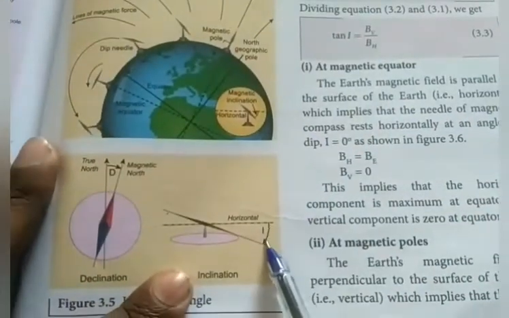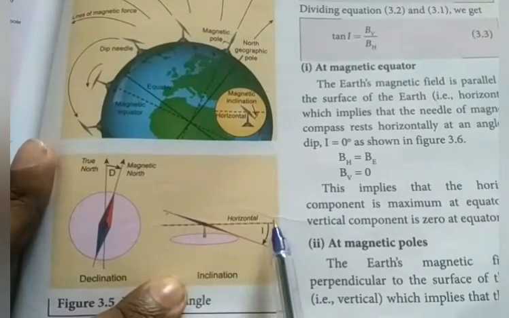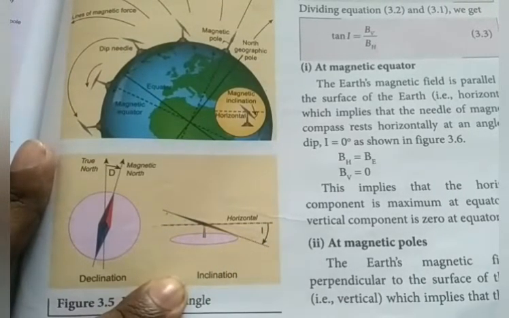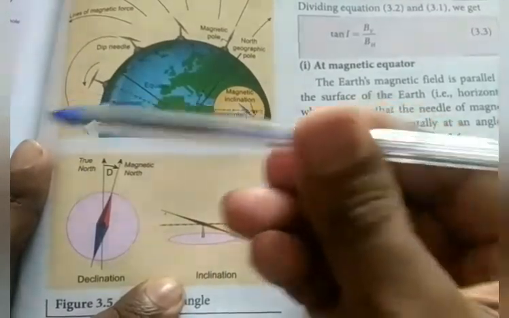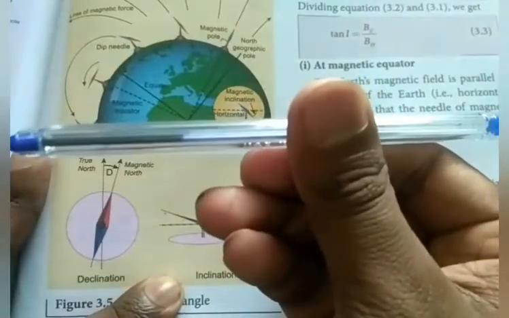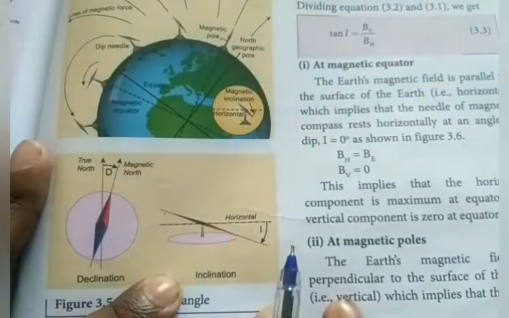It will start to oscillate like this. So this is our angle of inclination. See, the angle between magnetic needle and the horizontal earth component is known as angle of inclination. Can you visualize this? Our magnetic needle never rests like this. It will oscillate like this, up and down vertically. So this is inclination.